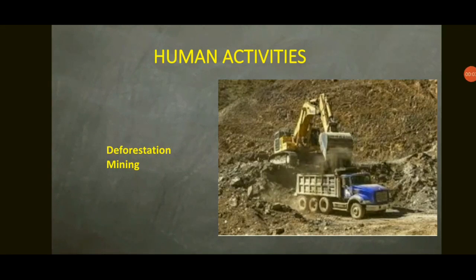In the same way, when trees are cut down, like deforestation, the binding of the roots of the trees is no longer present. Then the rocks are exposed to the sun and rain, and then weathering takes place, and that weathering is a little faster. Even mining exposes the bare rocks on the surface of the earth, and they get weathered very quickly.